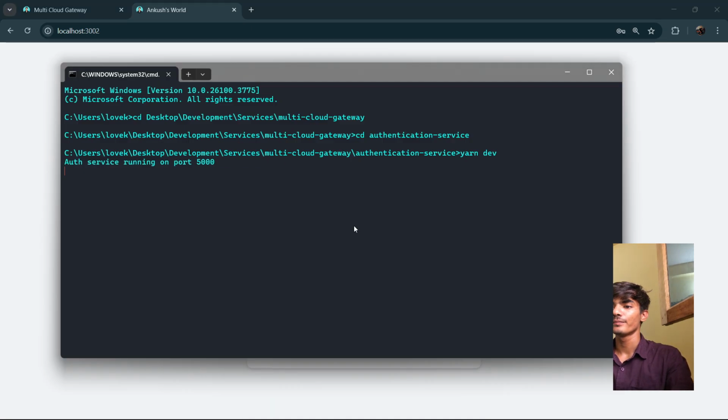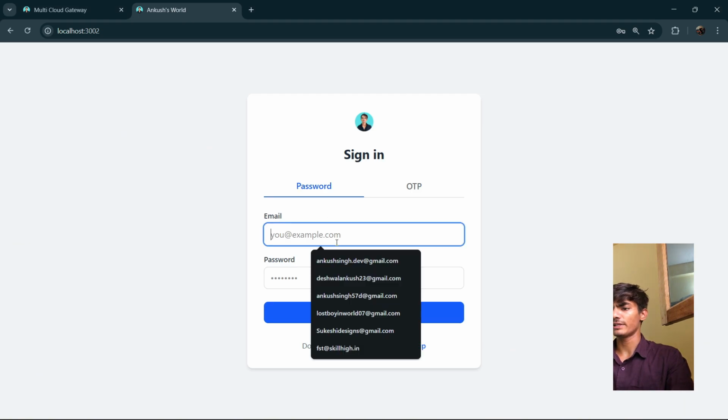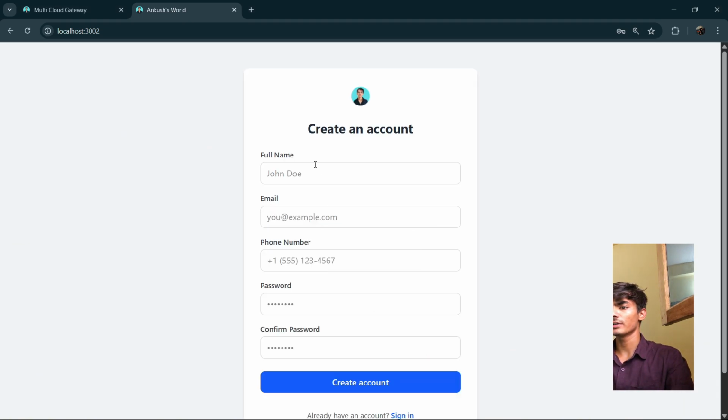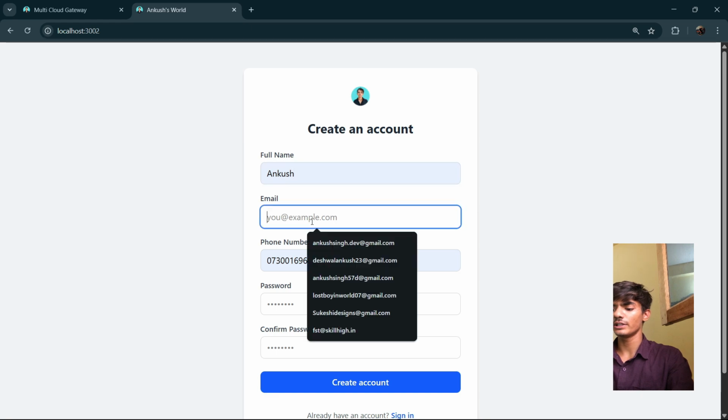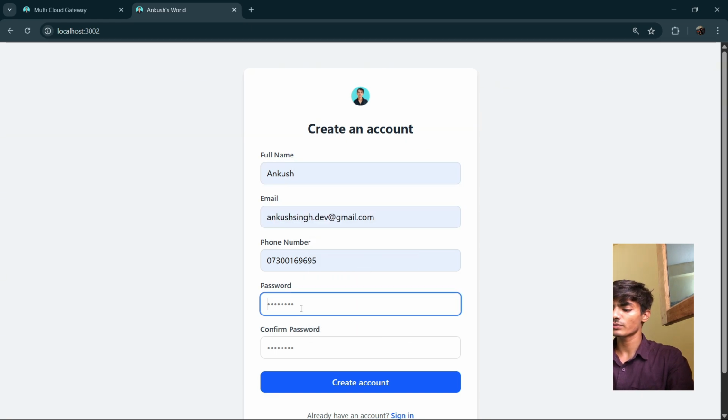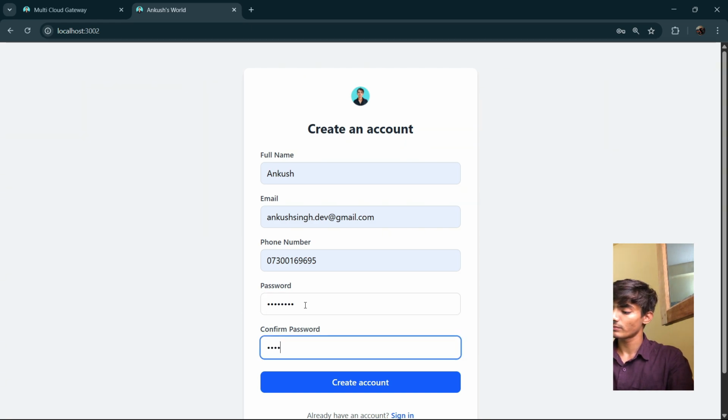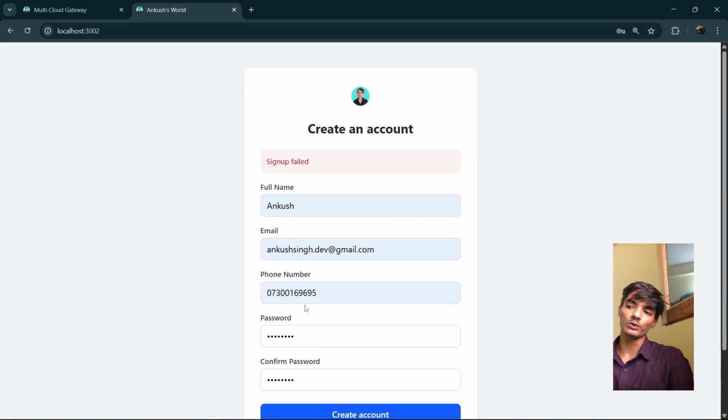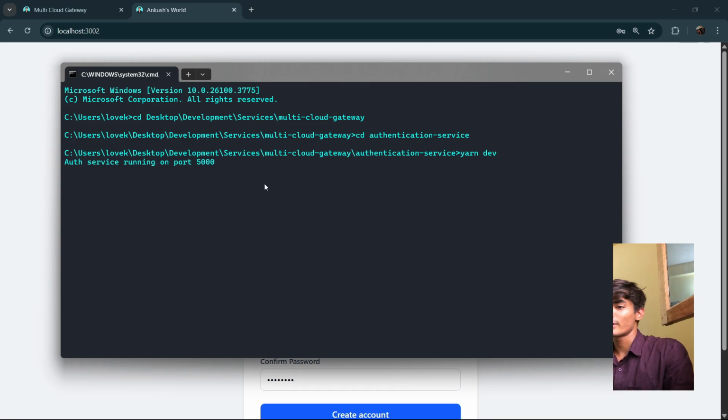I don't know why. Let me try once more with this email ID, password 12345678. I know, guys, I make a lot of mistakes, but this is how it is. Authentication service is running on port 5000.